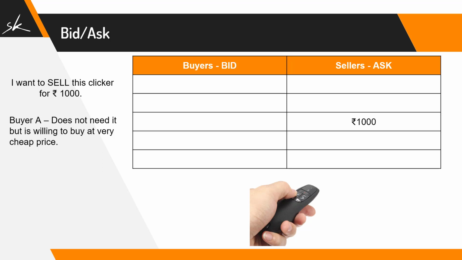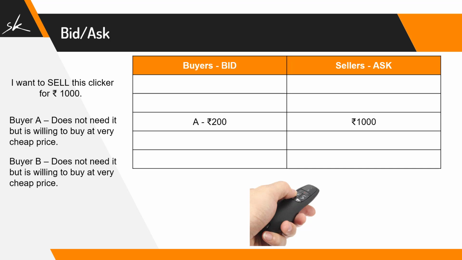Let's assume we have a buyer A, and he does not want to buy this clicker. He doesn't require this clicker at all, but he still says if I get it for a very cheap price, maybe I'll buy this clicker, and he quotes a price of 200 rupees. Now because he is willing to buy at a specified price, which means he's bidding for that clicker, and that bid price is 200 rupees.